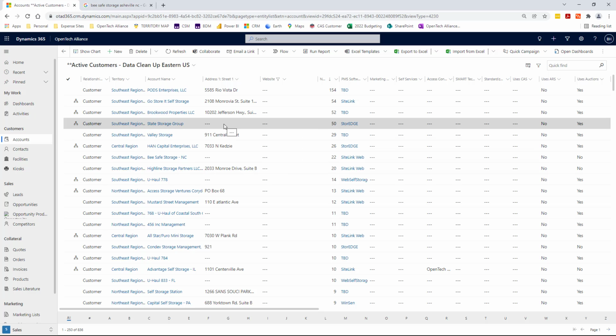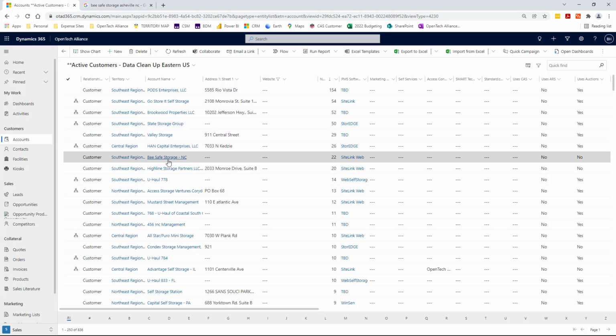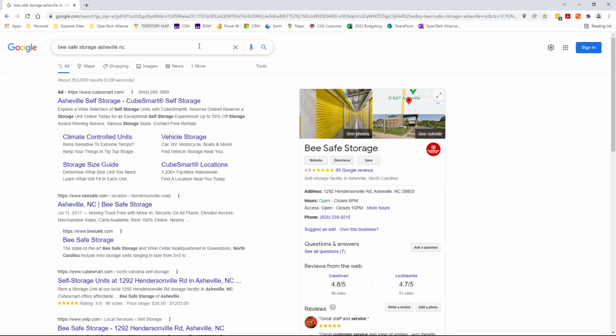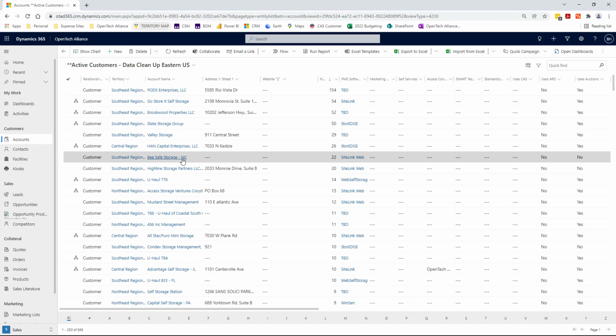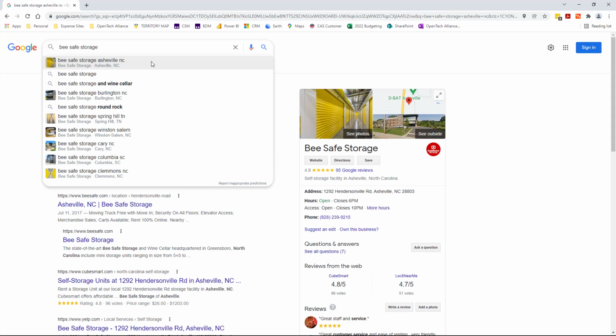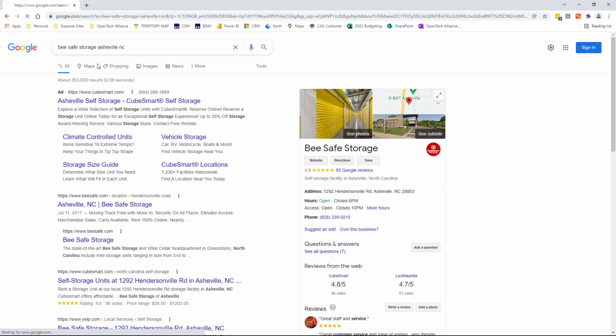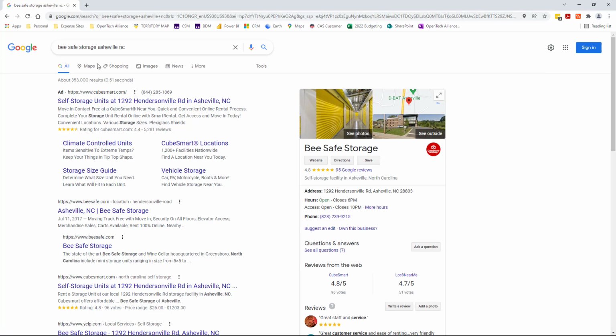If we go down the list a little bit, I'm going to go to Be Safe Storage. I'm going to open up a Google search and put in Be Safe Storage, and obviously it comes up with options. We happen to know in our list view that Be Safe Storage is in North Carolina. We've got a little note there. So there are little tidbits of information that we can use to help us. We've got a Be Safe Storage here in Asheville, North Carolina, so that's probably a pretty good place to start.